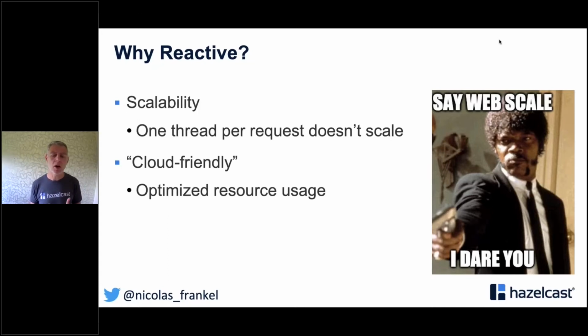Now, another reason why you might want to get reactive, and it might make sense, is that it's more cloud friendly, meaning that you're really using all the power, all the CPUs of your machines. And if you are on the cloud, that means that you only pay the minimum, which is quite good, because when you are running on-premise, you can waste CPU cycles, you don't care.